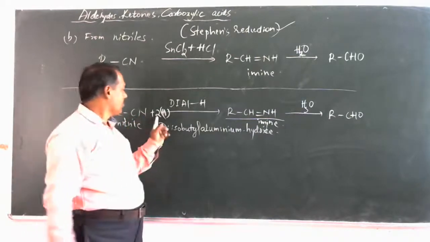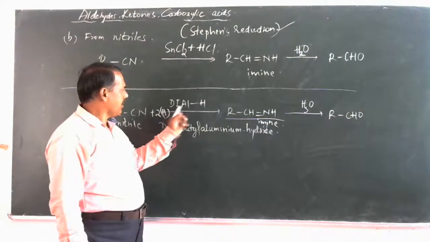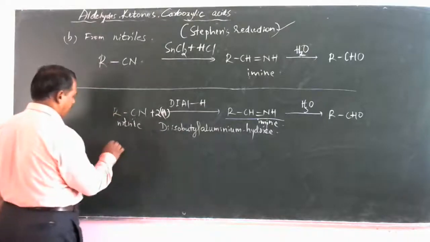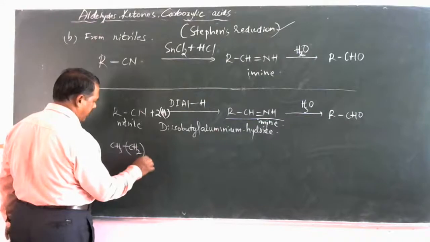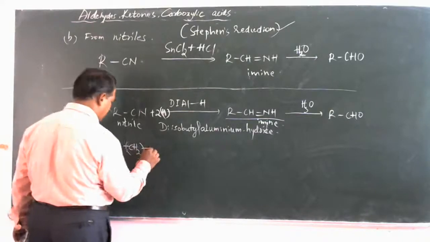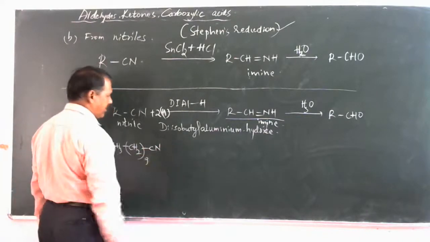So nitrile, it is nothing but 2H, and again particularly we have one example. See, CH3, CH2 nine times, then CN, which is nothing but a nitrile.